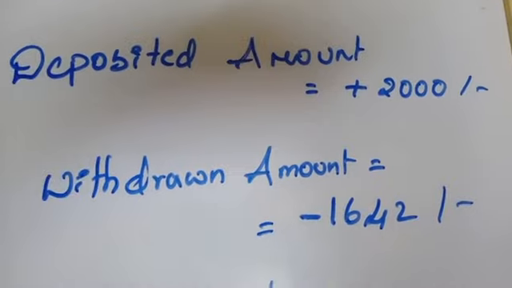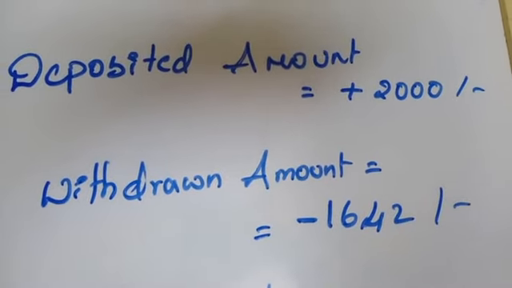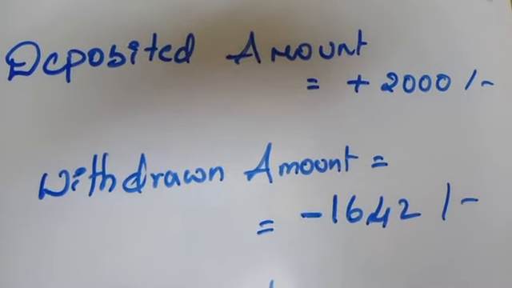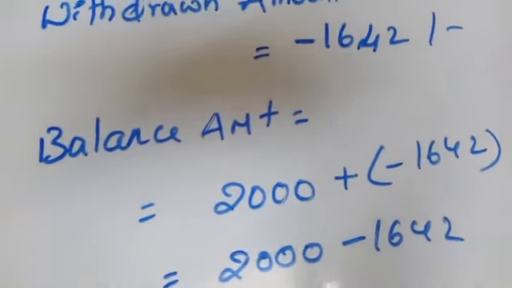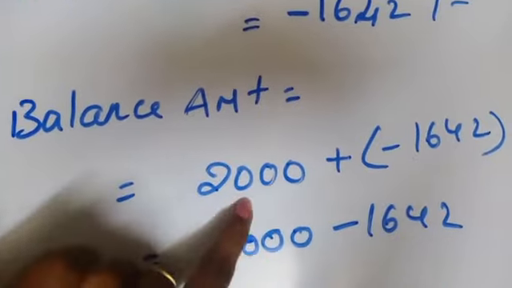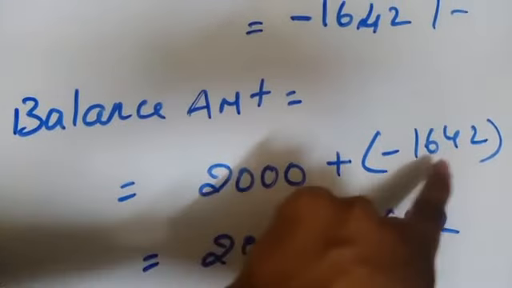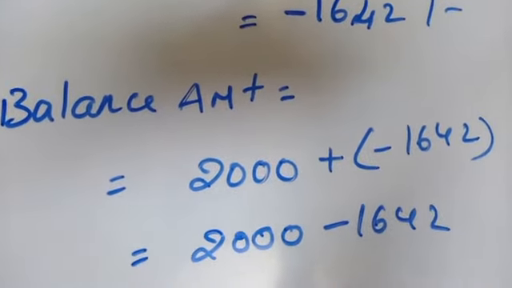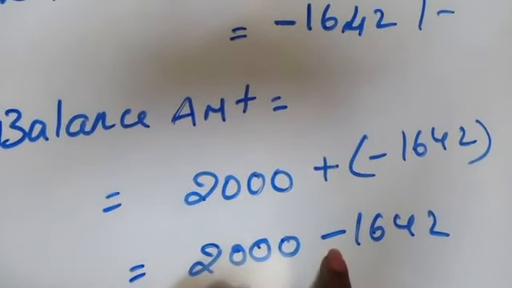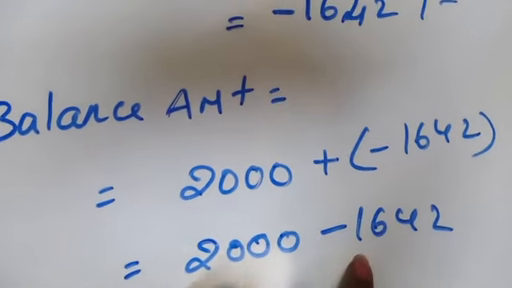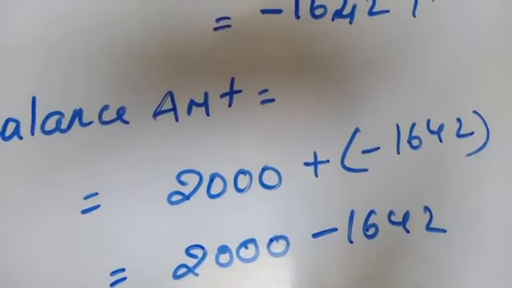Now what is he asking? The balance amount in his account. Balance amount is nothing but you have to add these two. So what will it be? Balance amount is 2,000 plus minus 1,642. 2,000, resolving the bracket, plus into minus, minus. So 2,000 minus 1,642.